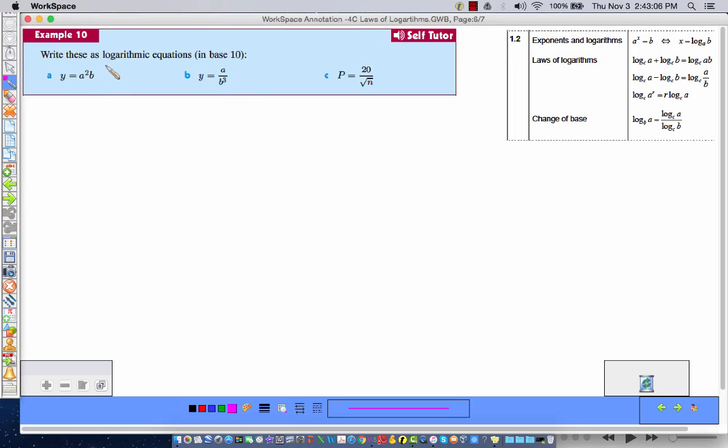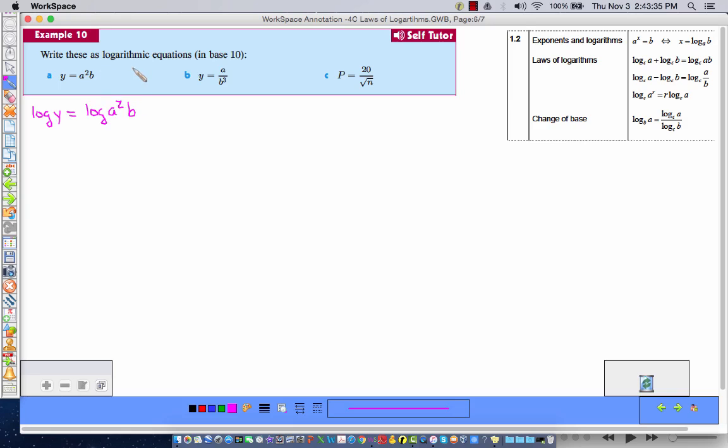So they're saying write these as logarithmic equations in base 10. This is really, really important to be able to do. The way that you can take a Cartesian equation and write it using logarithms is you take the log of both sides. So it's basic equation solving. I can do this as long as I do it to both sides of the equation.